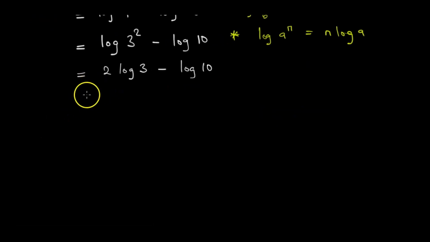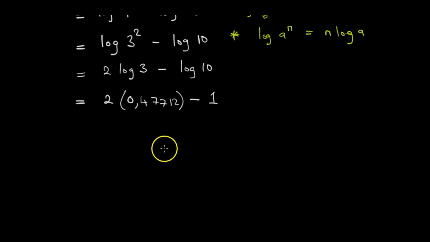When we get here, we say this is equal to 2 multiplying log 3, which was given in the question as 0.47712. It's subtracting. We know that log 10 is equal to 1. Then this is equal to, what is 2 times 0.47712?